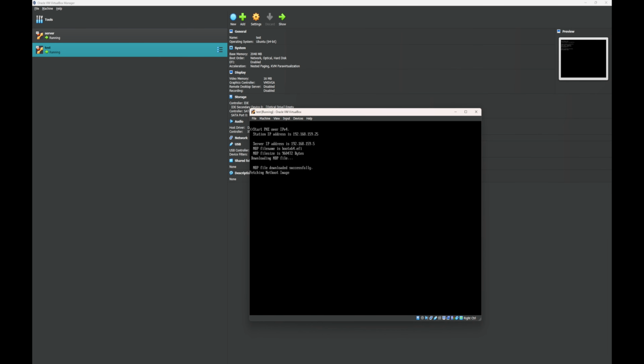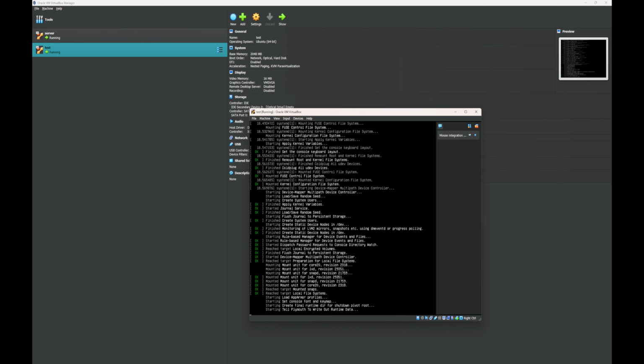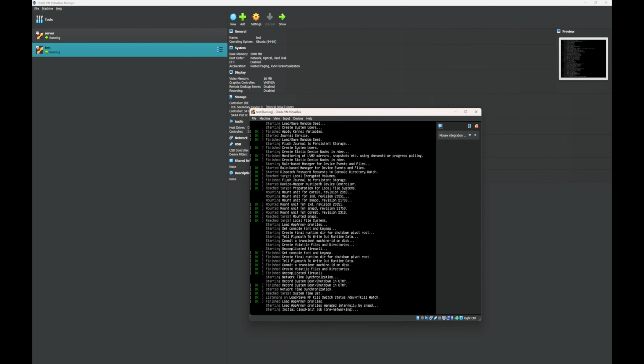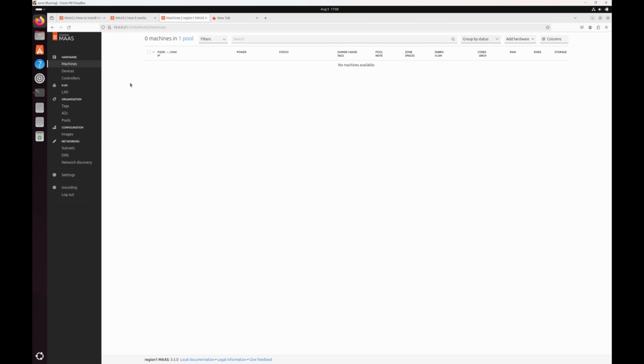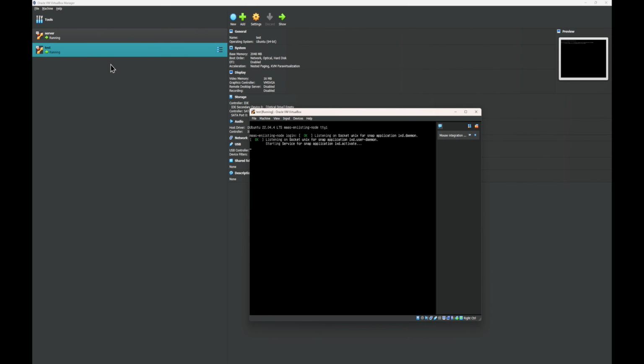Now it's saying the NBP file has been downloaded successfully. It's actually fetching the net boot from the Maas, downloading some required files. In the Maas, you may not see anything yet. Let's see if we refresh our page. Probably there is no server as expected, because the initial discovery is still going on until the new shell machine has gone through the first life cycle of Maas by detecting the stuff.